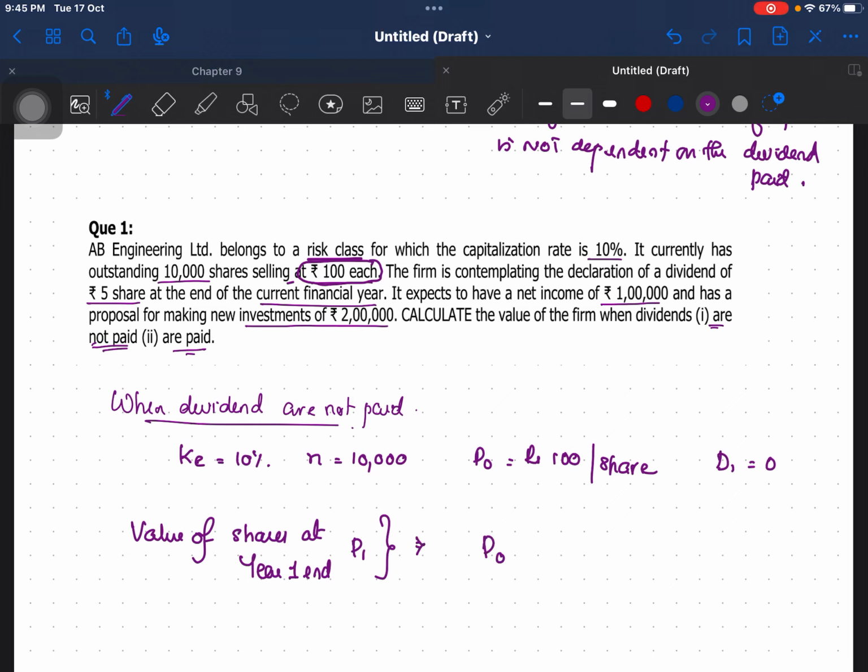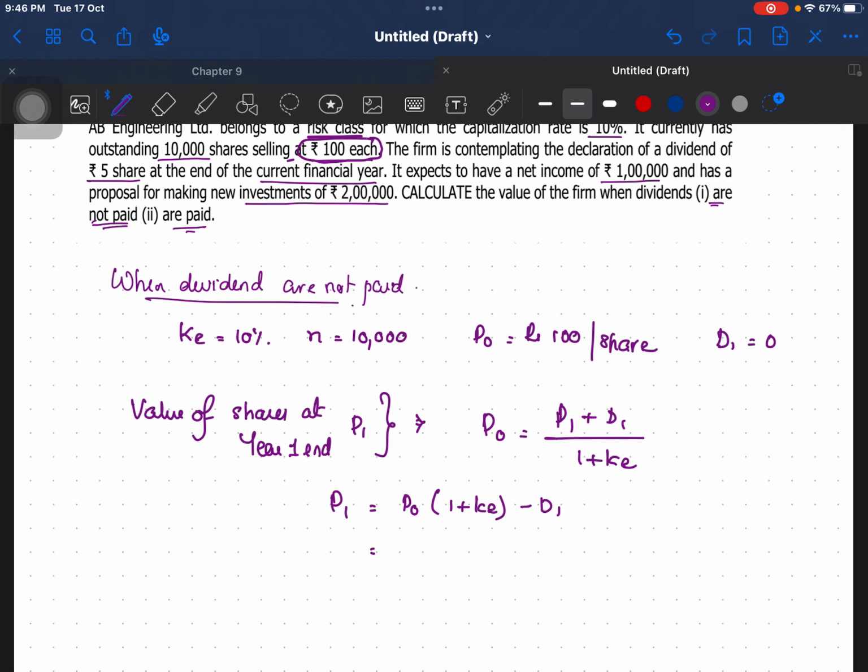We have P0 is equal to P1 plus D1 divided by 1 plus KE. So P1 is equal to P0 into 1 plus KE minus D1, that is equal to 100 into 1 plus 0.10 minus 0, that is equal to 110. Okay, so rupees 110 per share.